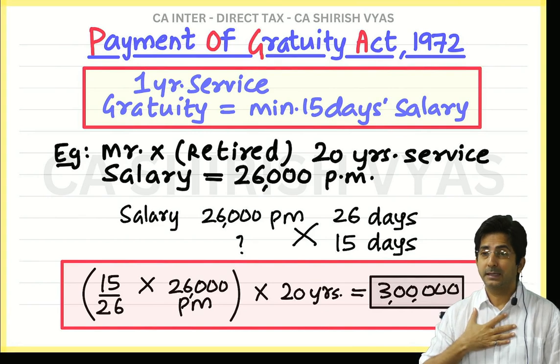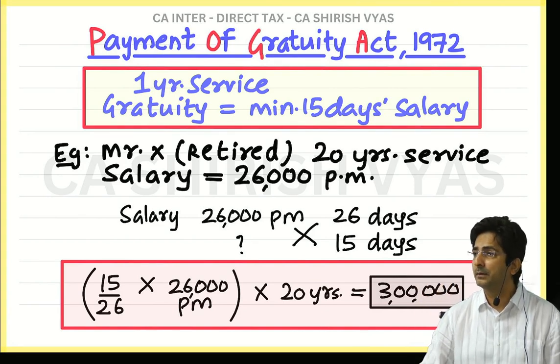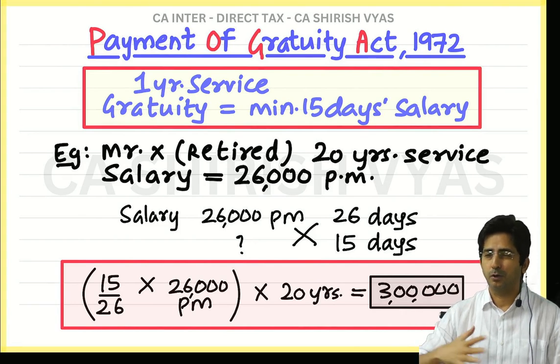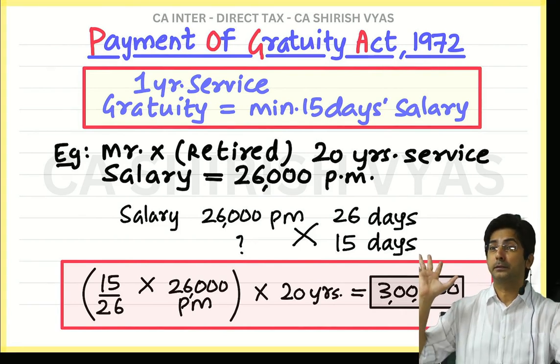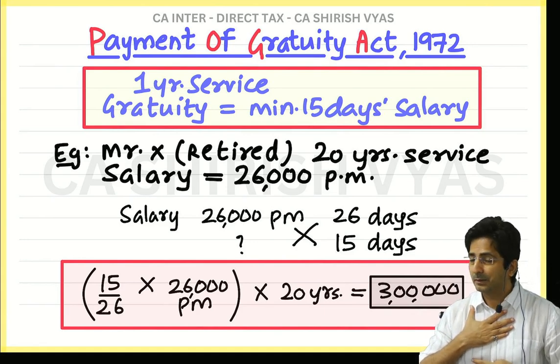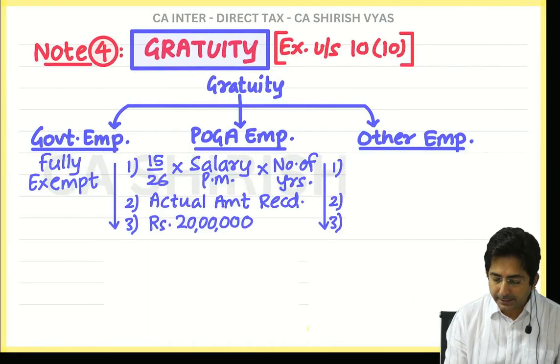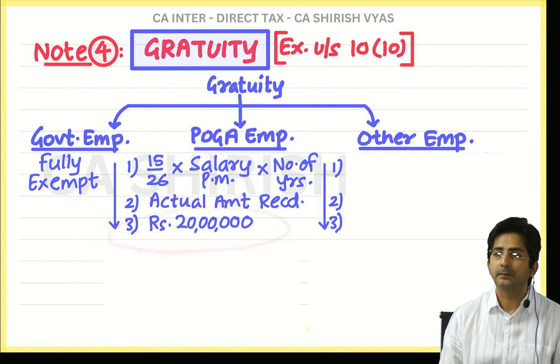We understand as per your Payment of Gratuity Act, you have the right to receive 30 lakhs. But sorry, we cannot exempt 30 lakhs. It is a big amount. We also have our budget. At the most, we can exempt 20 lakhs. That's why this 20 lakhs is sitting here in the formula.